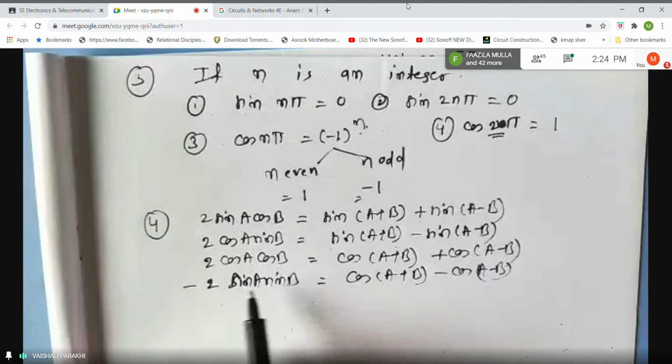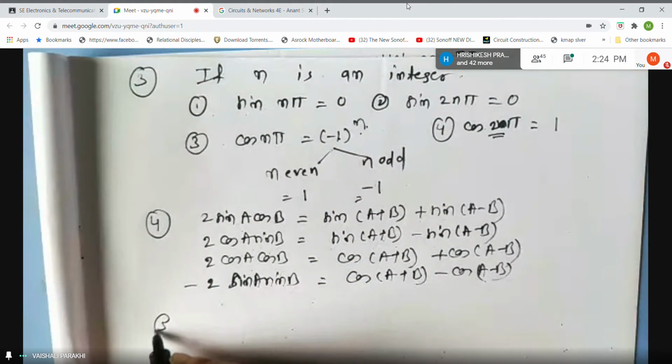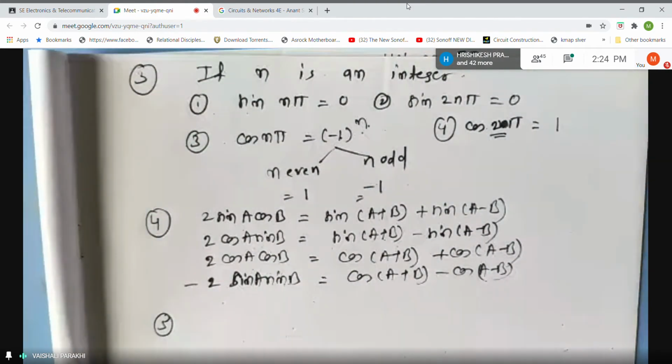If you don't want minus sign, then you can interchange these terms. This will become plus and this will become minus. Okay. This is the set of the formulas for sin A cos B.